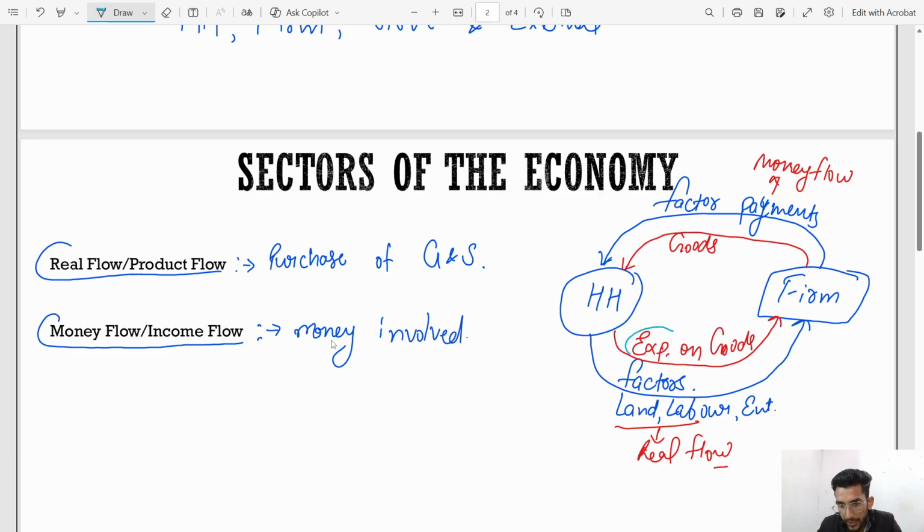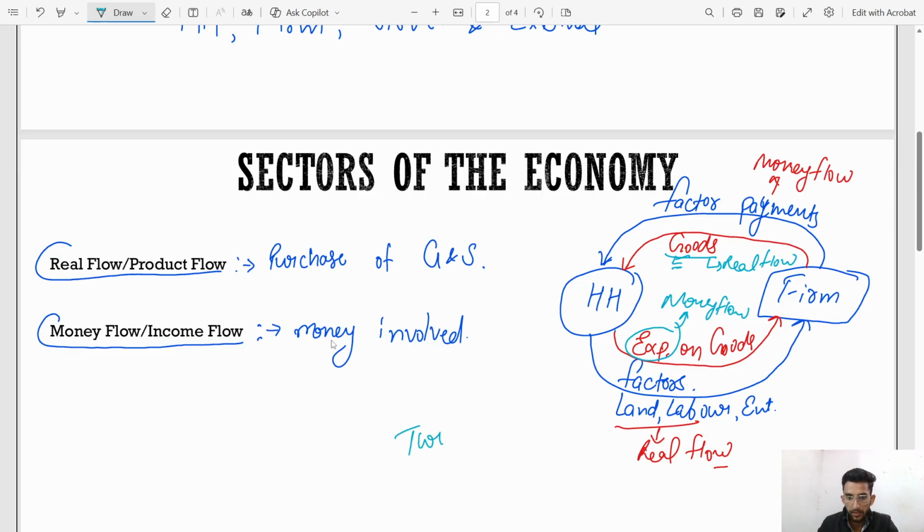So expenditure, this is money flow, and this is real flow. Because while purchasing goods, there is no income involved. However, by paying for the goods to firms, there is money involved. So this is a money flow. This is the difference between real or product flow and the money flow. So this is a two-sector economy.